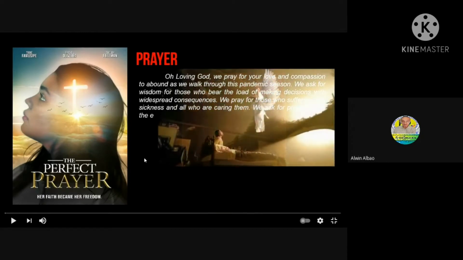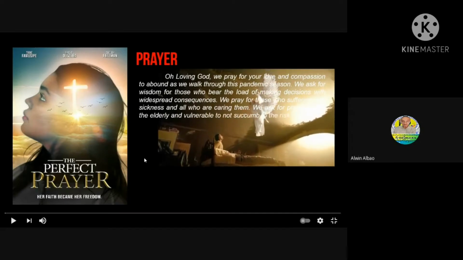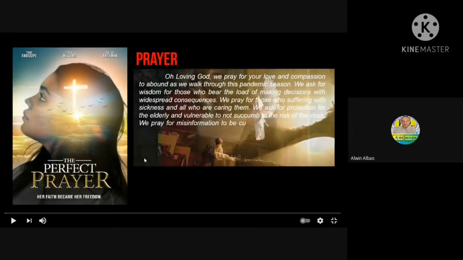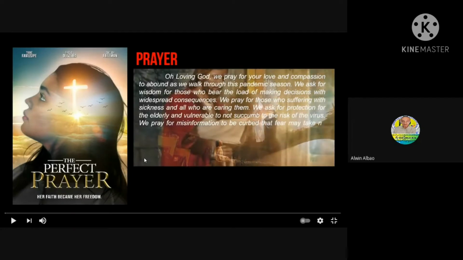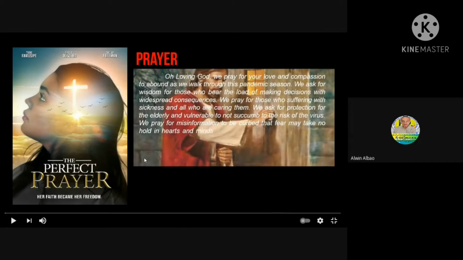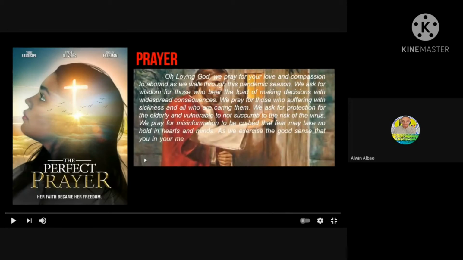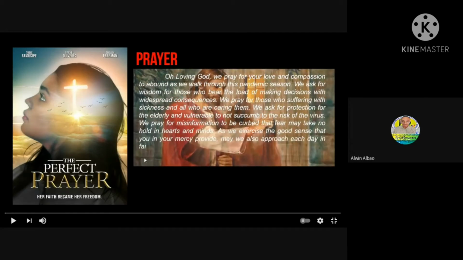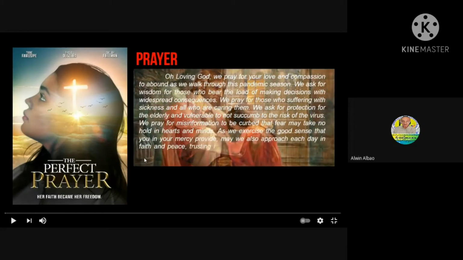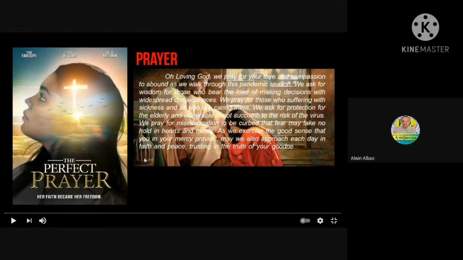We ask for protection for the elderly and vulnerable to not succumb to the risk of the virus. We pray for misinformation to be curbed, that fear may take no hold in hearts and minds. As we exercise the good sense that you in your mercy provide, may we also approach each day in faith and peace, trusting in the truth of your goodness towards us. Amen.